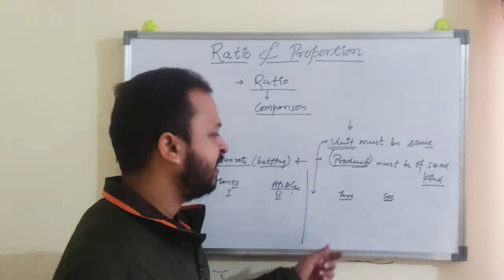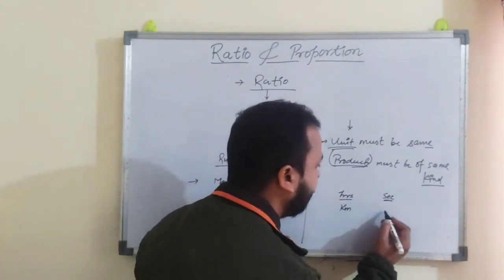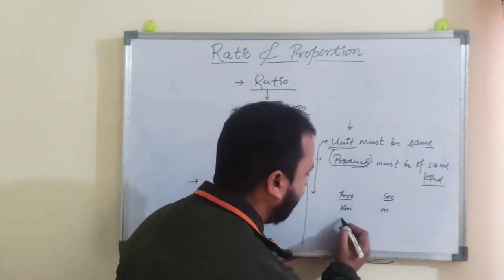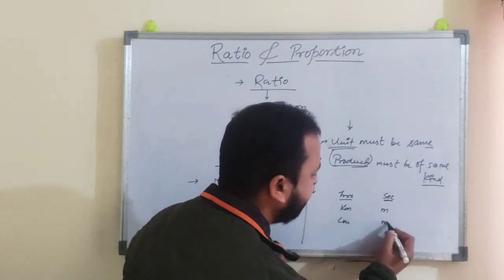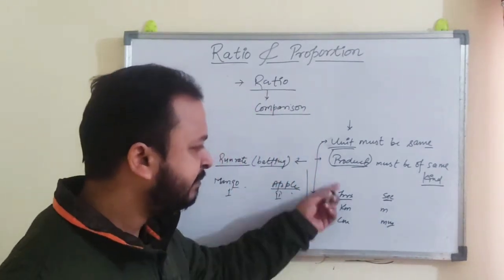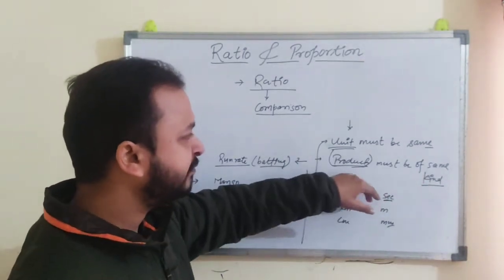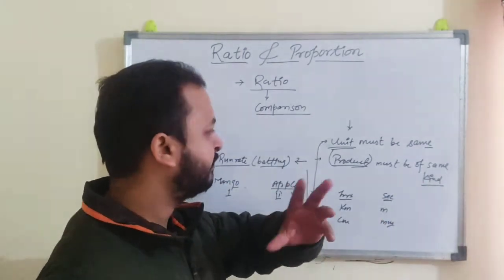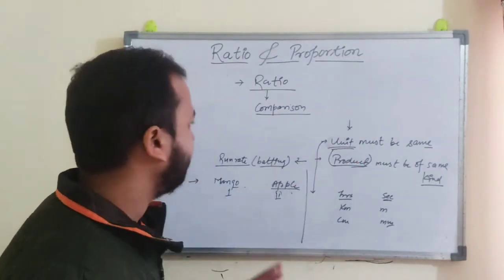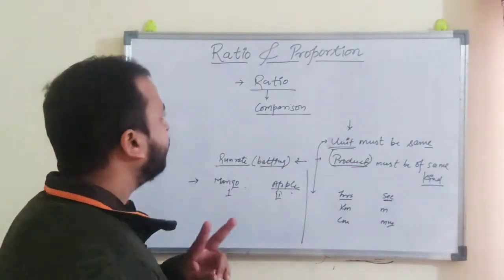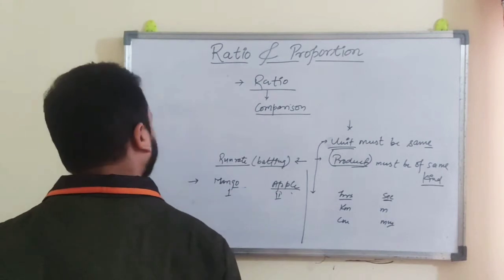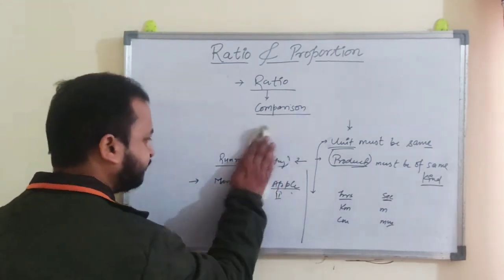Similarly, if one is given in kilogram or kilometer and the other in meter, or one is given in centimeter and the other in millimeter, they must be same. So the kind must be same, and the unit must be same. These two things you have to remember while solving the questions of ratios.